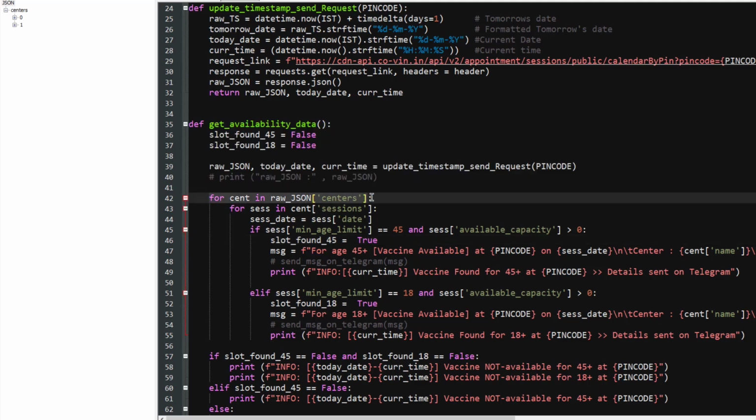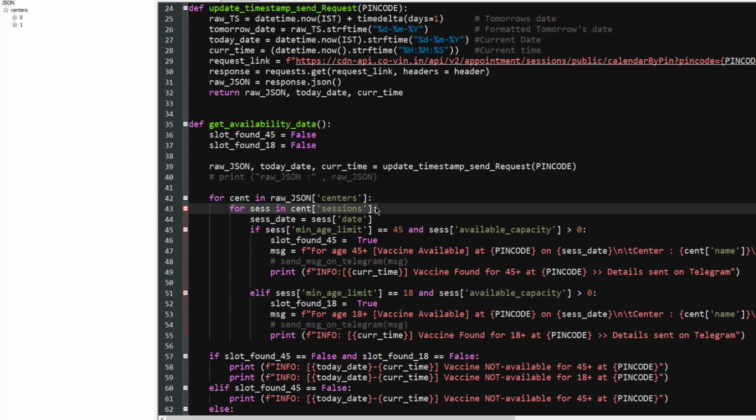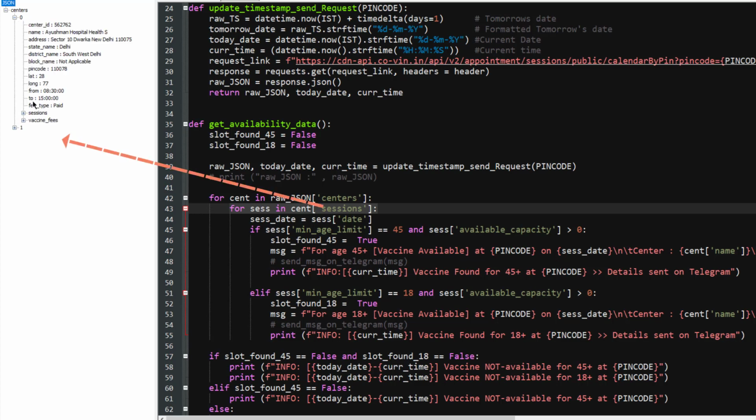In the first for loop, I will go through each center. So right now two centers are available, right? Center 0 and center 1. Another for loop goes through each session inside the center. So if I expand it, you can see there is a session, right? So the first for loop will go here, and the second for loop will start again going into each session.